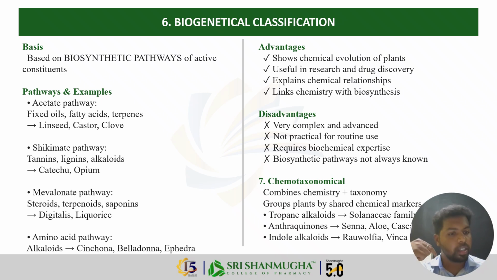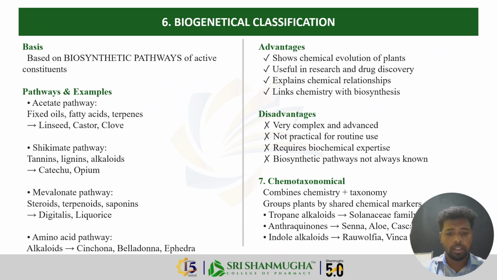Next is the biogenetical classification. Crude drugs are classified based on the biogenetic pathways of the active constituents. This is the most advanced system. Drugs are grouped based on the biosynthetic pathways, meaning how the plant makes the active constituents inside its own cells. There are four major pathways: the acetate pathway produces fixed oils, fatty acids and terpenes, for example linseed, castor oil, and clove oil.